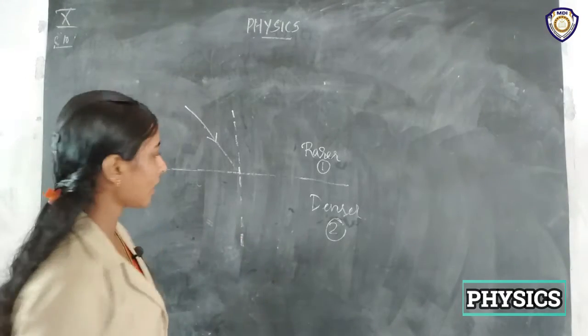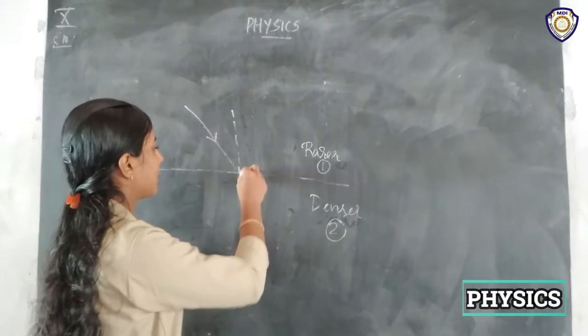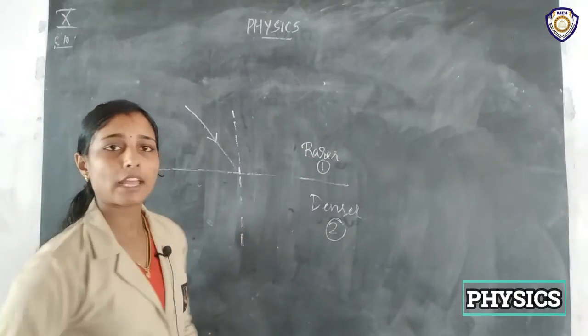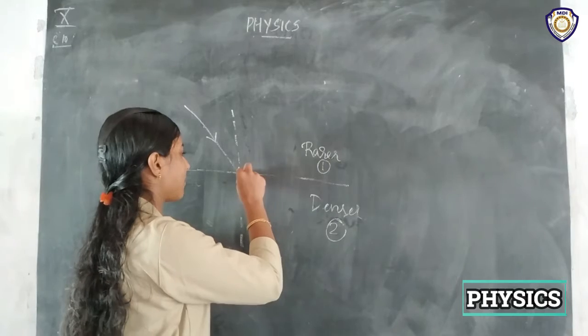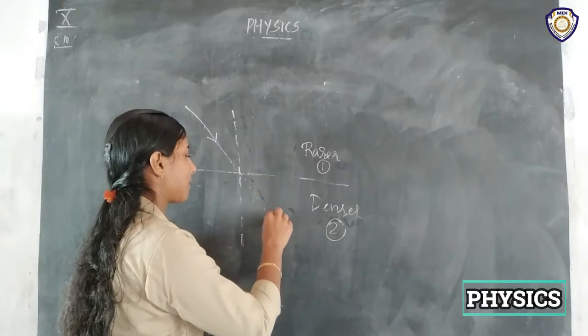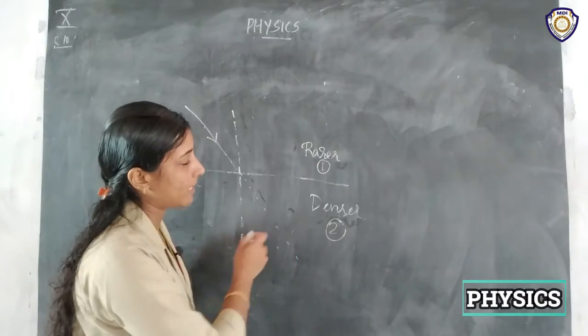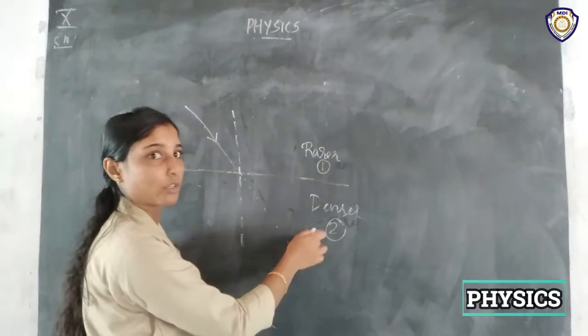Okay. And what will happen to this ray? If there is no refraction or no change in the optical density, then the refracted ray would pass straight like this, right? But here the optical density changes from rarer medium to denser.